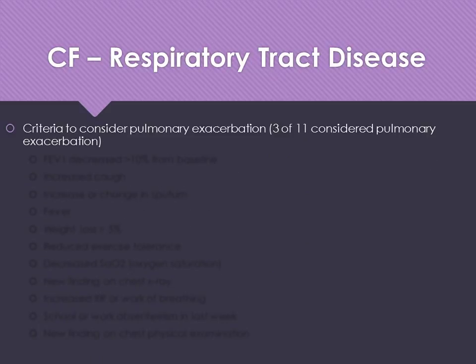Criteria to consider pulmonary exacerbation. You need to have 3 of the 11 in order to call it a pulmonary exacerbation. So that's that major exacerbation we were just talking about.